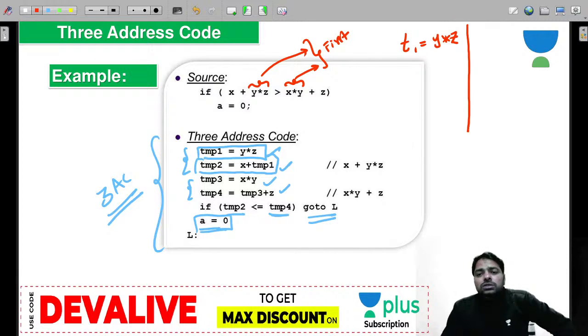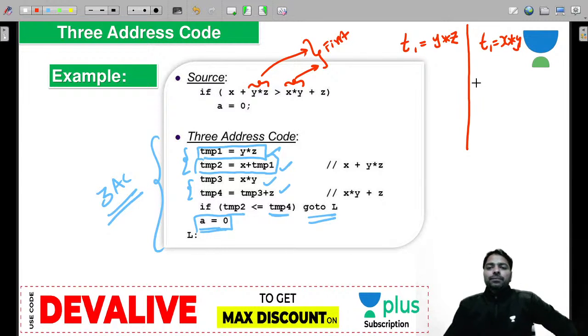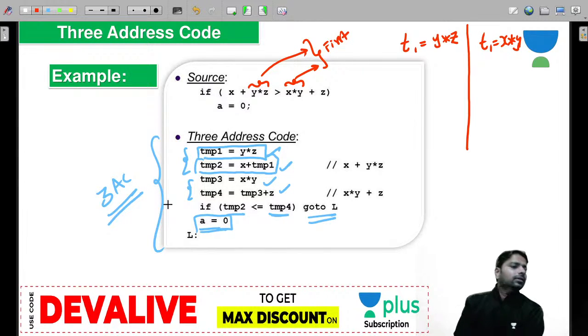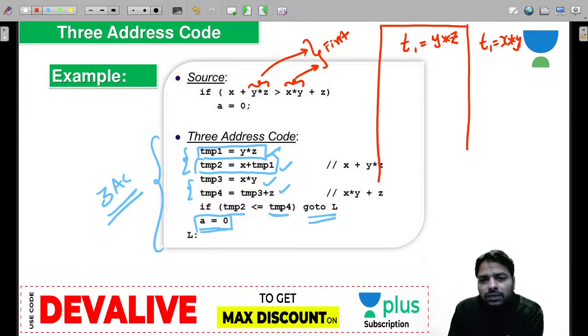So you can use t1 is equal to y star z, or you can use t1 is equal to x star y. Two approaches, guys. You don't know which one will save the number of variables. So most of the people are struggling to write the least number of variables. The reason is the reordering is allowed to optimize the code. Okay, and now I am doing the first approach, approach 1.